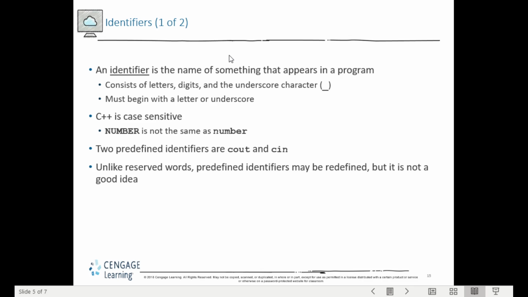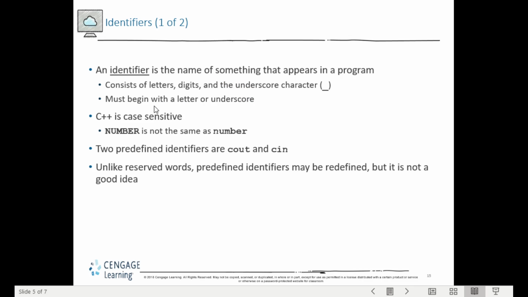So what is an identifier? We use identifiers to declare functions, constants, and variables. An identifier can consist of letters, digits, and the underscore character.